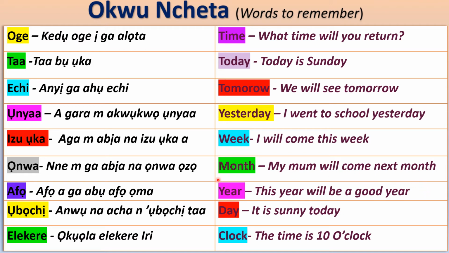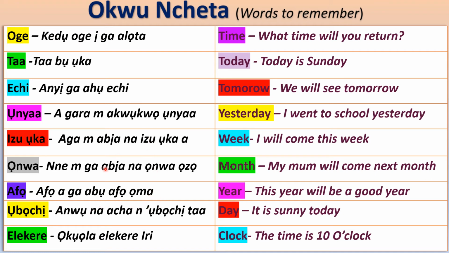And the next item we'll look at is afọ. Afọ bụ year. So this year will be a good year means afọ a ga-abụ afọ ọma. You can remember this again. Afọ a ga-abụ afọ ọma. So think of it, if you want to say that next year will be a good year, it will be afọ ọzọ ga-abụ afọ ọma.